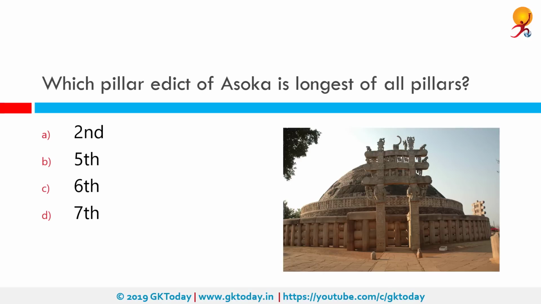Which pillar edict of Ashoka is the longest of all pillars? That would be the seventh pillar, and it mentions the Dhamma Mahamatas.